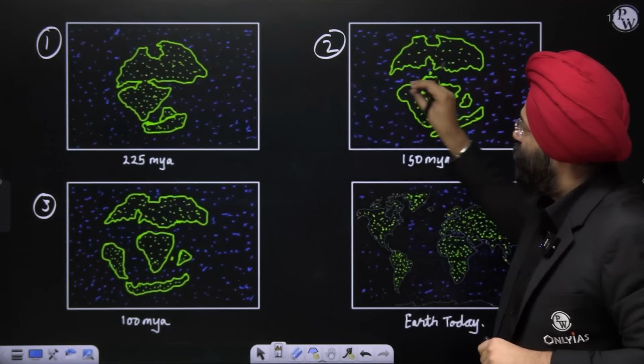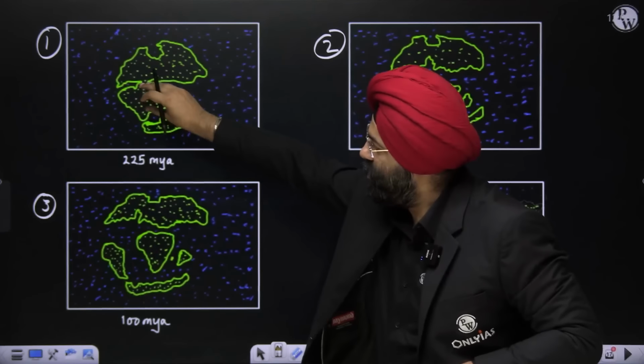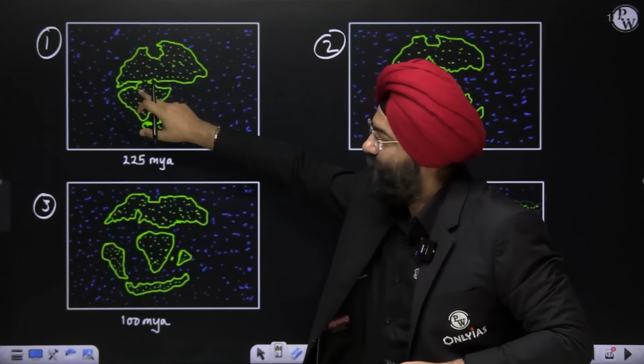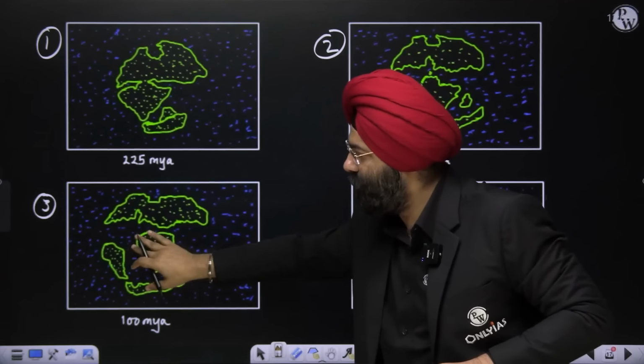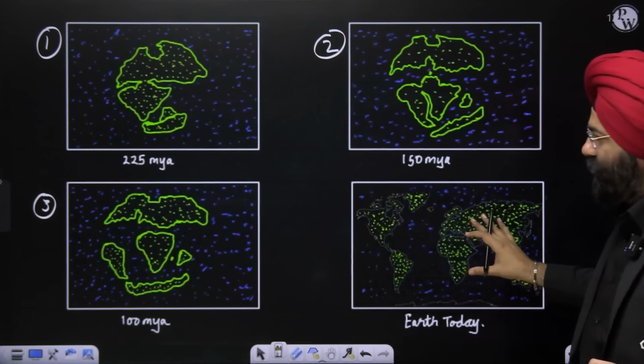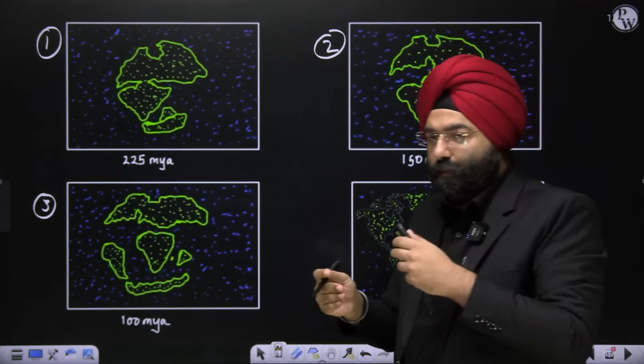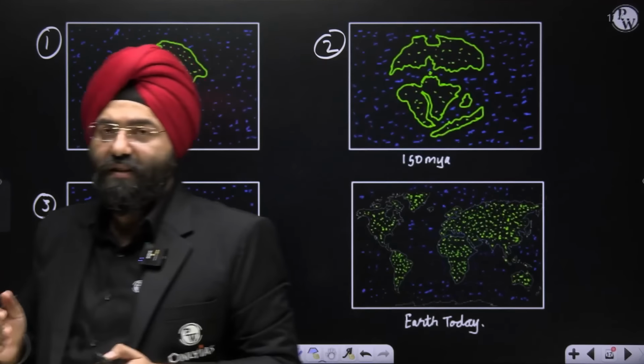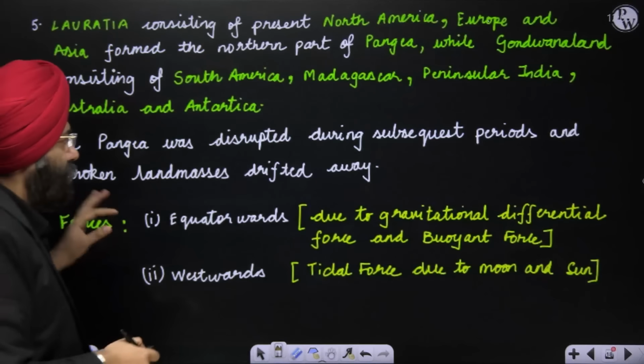From here, further breaking of parts. See, this further broke up into the African part and what? The South American part. So this is separated. Then finally this. So there is repeated breaking and drifting that is taking place. Now please remember, what are the forces that are taking place?